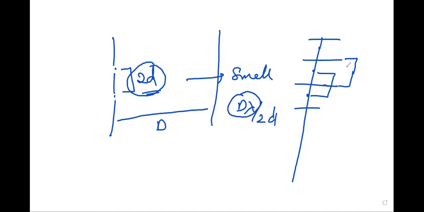So this value, beta, is large, and we can easily observe on the screen whether it is bright or dark. The second one is the screen background, which should be dark. The background of the screen must be dark to observe the interference pattern.